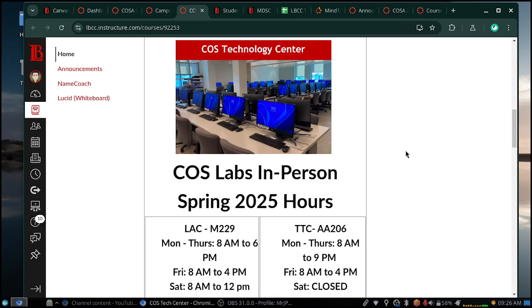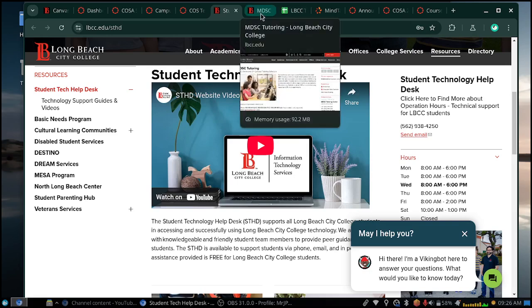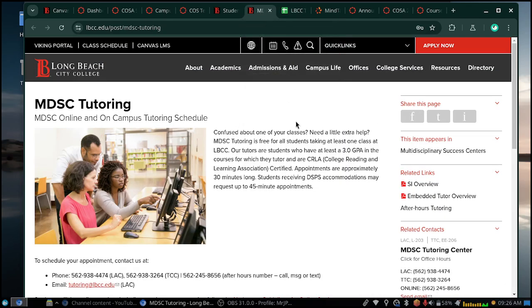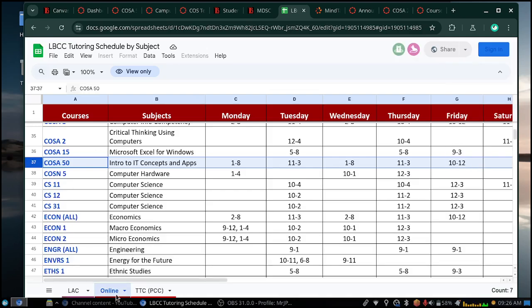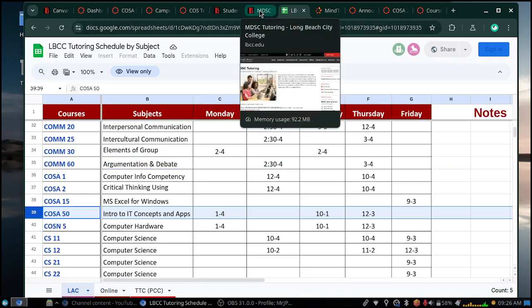You can also meet with our instructional assistants in person. If you scroll down this page, you'll see ways to contact them online. If you need help with LBCC technology, and that includes installing Microsoft 365, you can reach out to the Student Tech Help Desk. And then finally, if you need to get one-on-one tutoring, this is done through the MDSC. Here is the schedule for COSA 50 online, or if you prefer to go in person to LAC, here are the hours for tutoring at LAC.